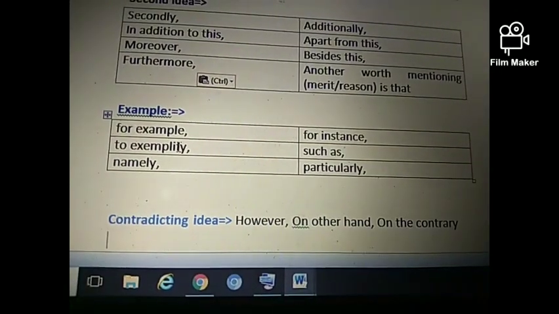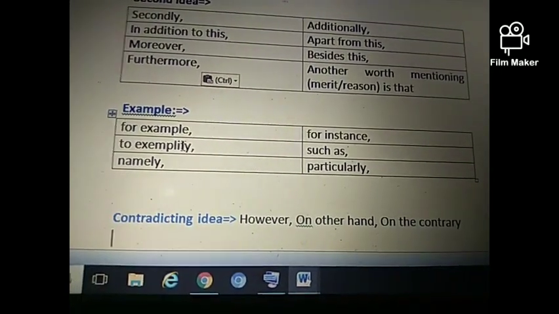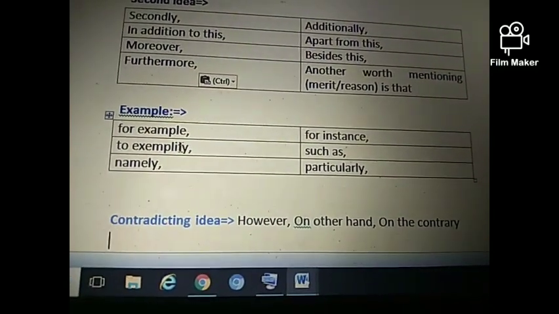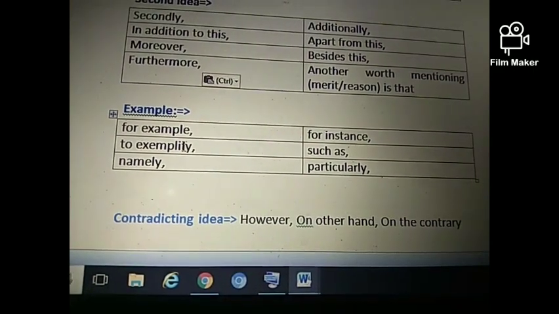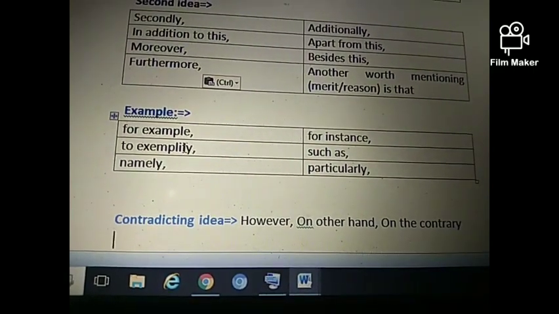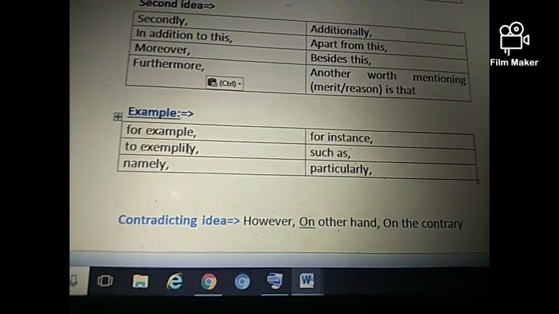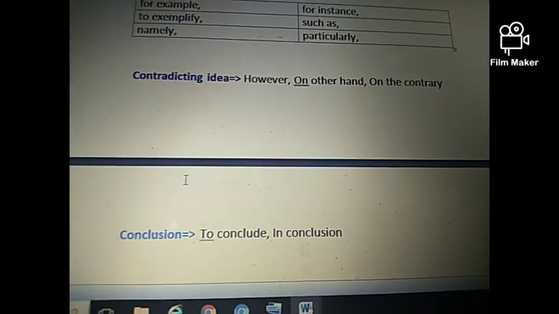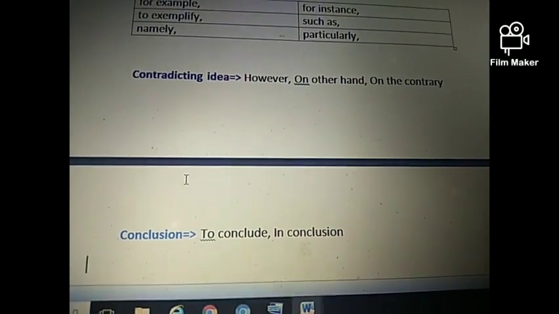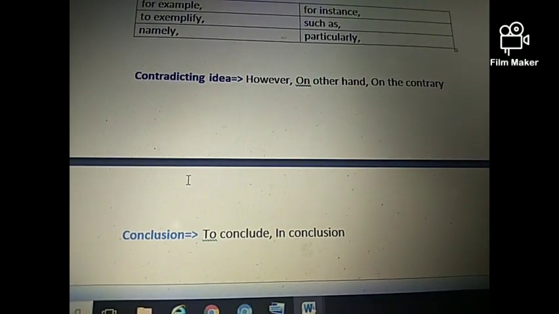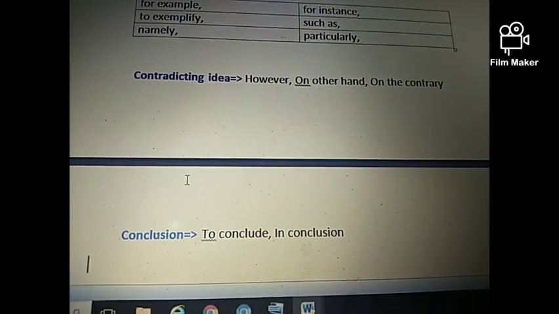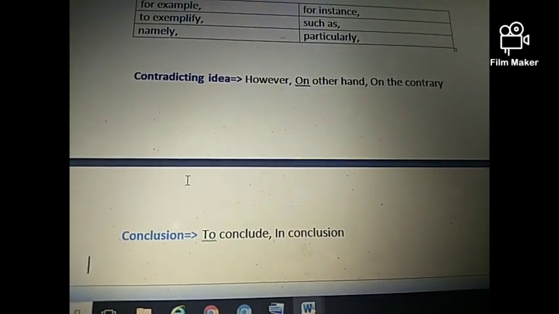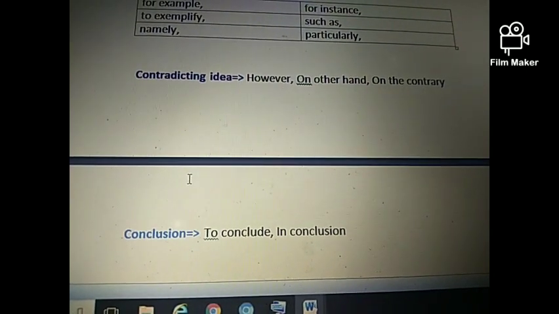Afterwards, while including an example in your essay, you can use any of the given connectors, such as for example, to exemplify, namely, for instance, such as, or particularly. And these should all be followed by a comma. And if you're going to write any contradicting ideas, meaning any opposite idea, then you can use however, on the other hand, on the contrary. But I would recommend you to use however, because it is more effective. The connectors which are concise are more effective as compared to others.